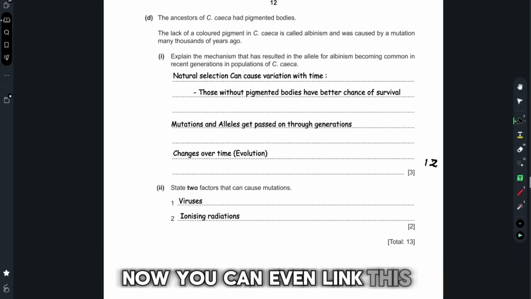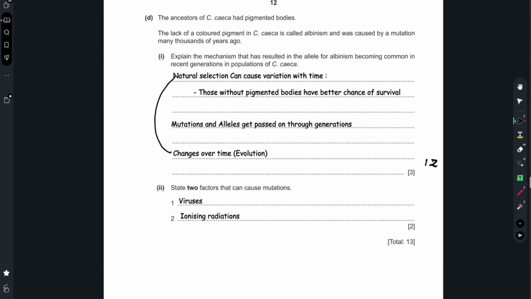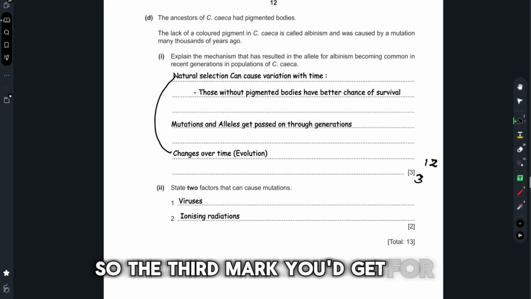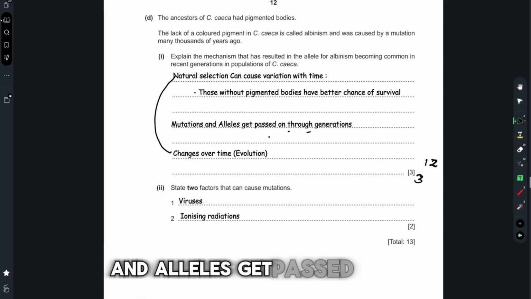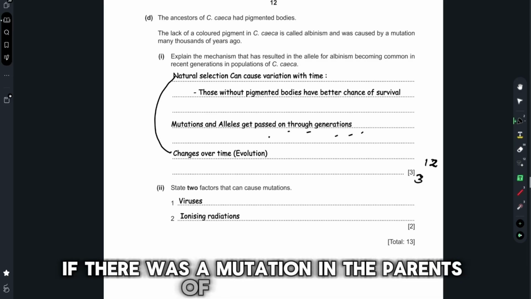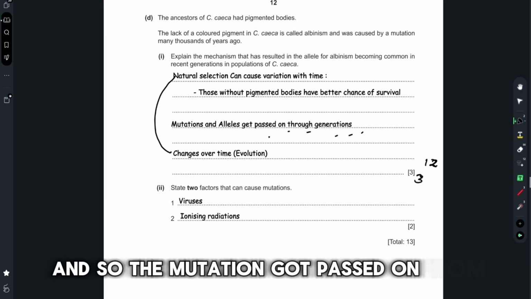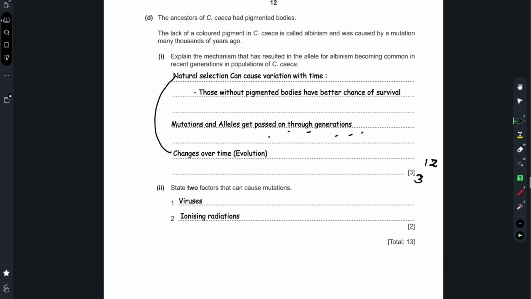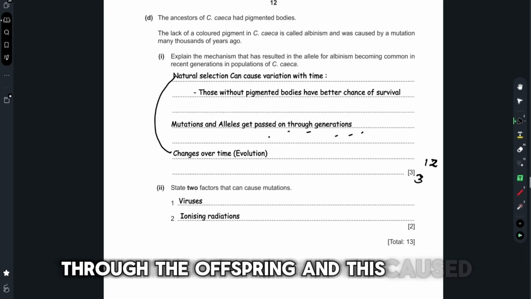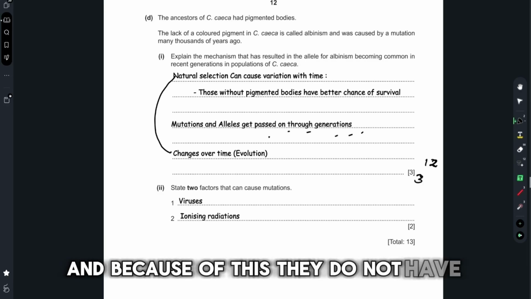Now, you can even link this to changes over time, or evolution basically. And you'd get the second and third mark. So the third mark you'd get for explaining mutations and alleles get passed on through generations. So you could say, if there was a mutation in the parents of an offspring, and they reproduced, and so the mutation got passed on from generations onwards through the offspring, and this caused the variation. And because of this, they do not have pigmented bodies anymore.